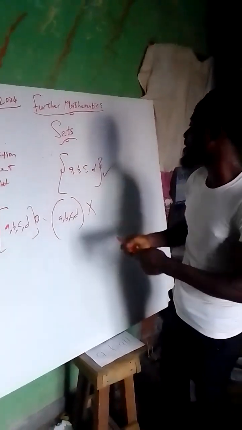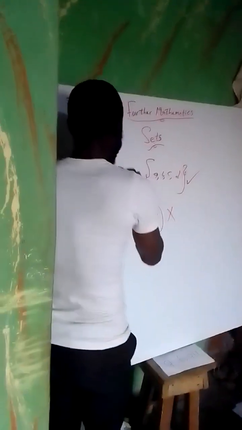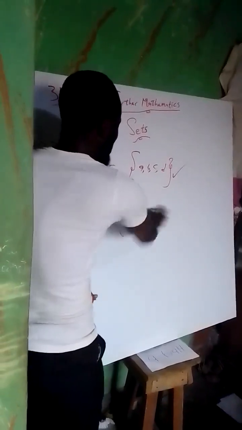So if I say let this one be Z equals the set of A, B, C, D. Why am I using set? Why am I using a capital letter?